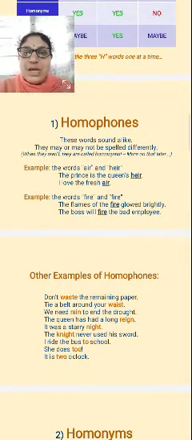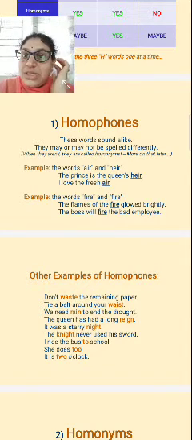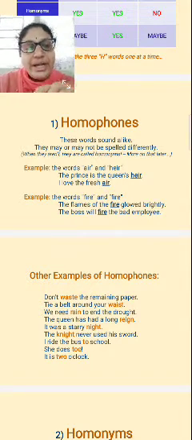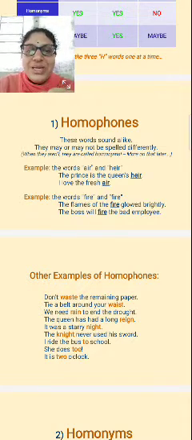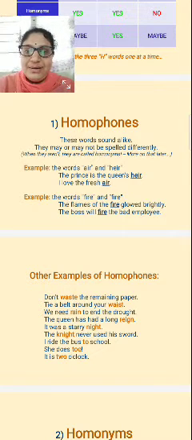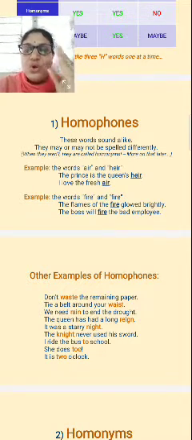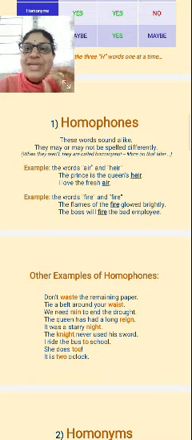Coming to homophones, these words sound alike. They may or may not be spelled differently. For example, the words air and heir. They sound the same but the spelling is different. The prince is the queen's heir. I love the fresh air. Whatever the spelling, you pronounce the sound and that sound is the same.